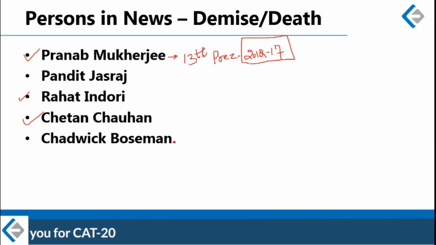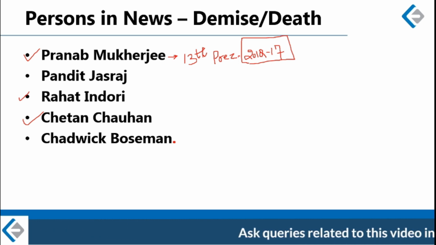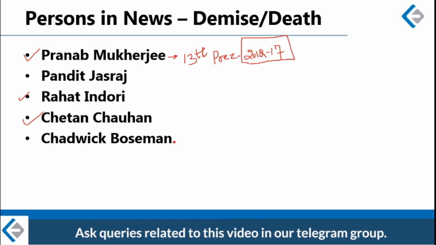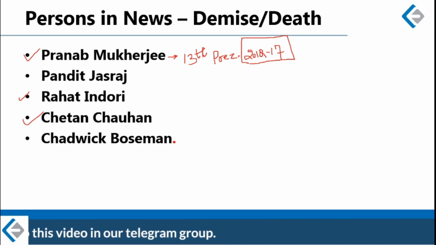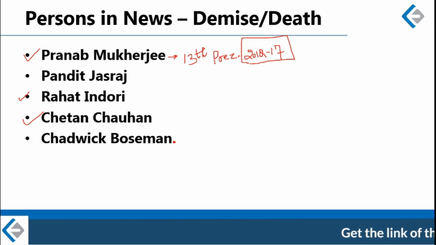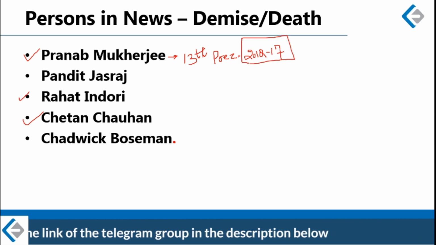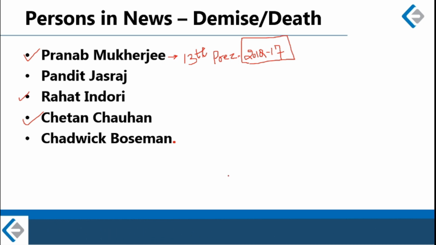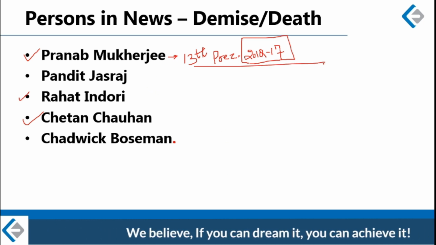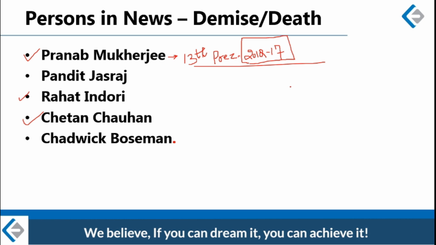He was a senior Congress leader, and before becoming the President of India, he also served as the Union Minister of Finance. So he was the Finance Minister from 2009 to 2012, which means right before becoming the President of India, he was the Finance Minister of India. Correct? He had also served as the Foreign Minister of India and also the Defense Minister of India. Alright. So he had held a lot of major posts in India. Defense Minister, Foreign Minister, Finance Minister, and then President of India.